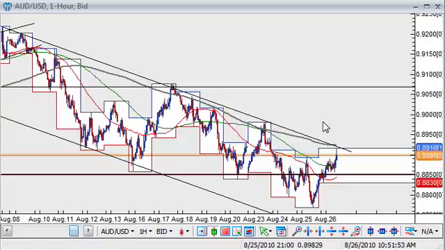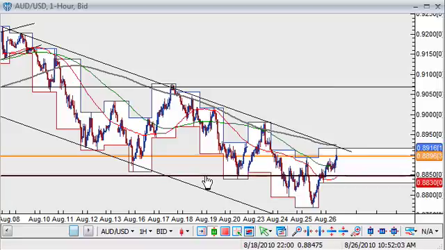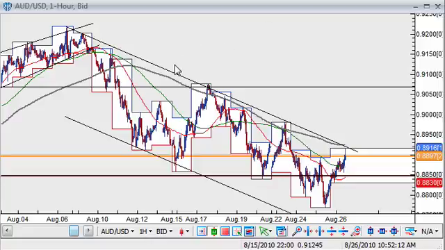Higher yielding currencies tied to global growth, like the Australian dollar, also gained modestly against the US dollar in today's session. The Australian dollar-US dollar pair also pushed below an important level of support at 0.8850, but like we've seen in the other few pairs, we've now managed to move back above that level and test here the downward sloping resistance trend line set up throughout most of August.